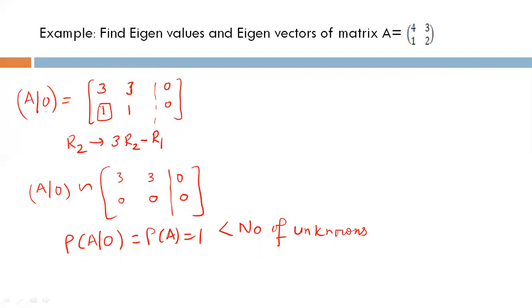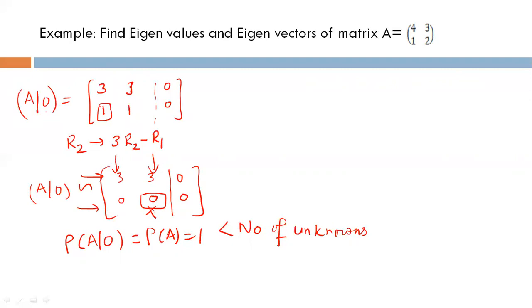So always at least one variable will be arbitrary in the case of eigenvectors. So I am considering x1, x2. You can see that this is your leading column and this is your leading row, but the second row is not leading, or the second column is not leading here.